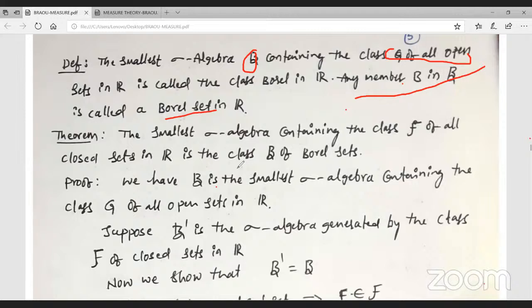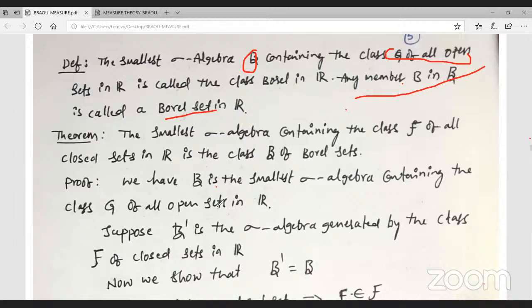Now the theorem: the smallest sigma algebra containing the class F of all closed sets in R. Page number 7, Theorem 6, on the class of Borel sets. Theorem 6.